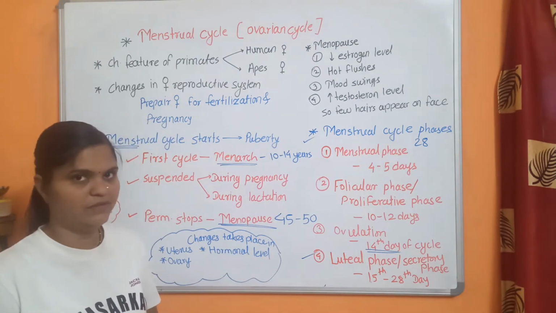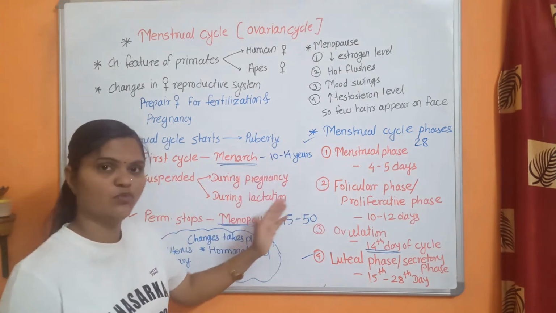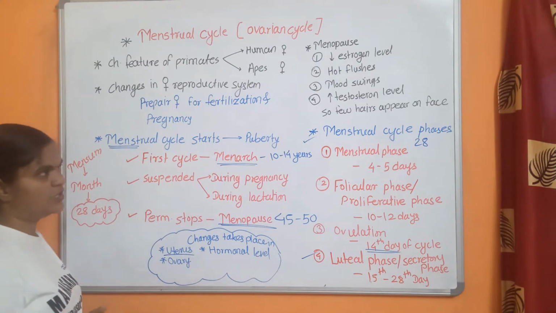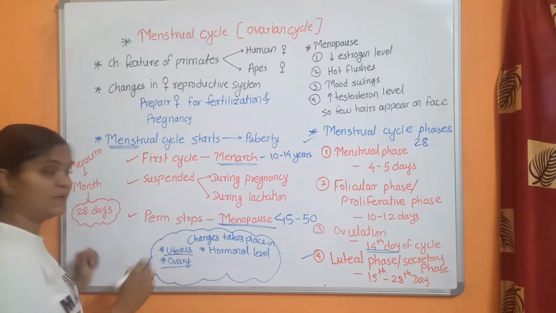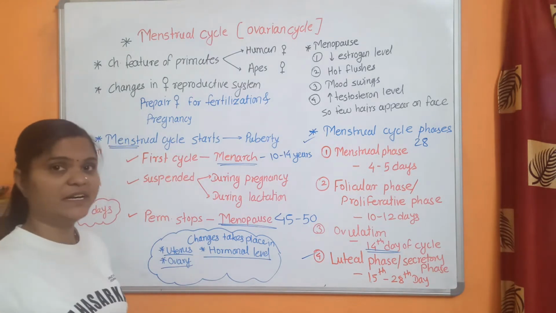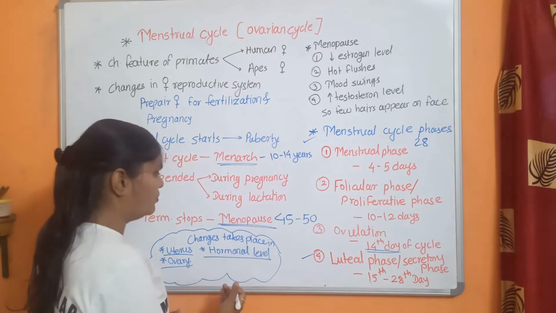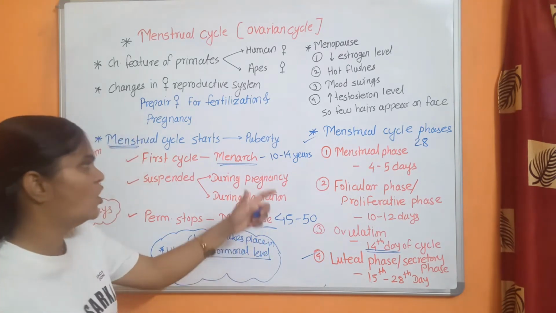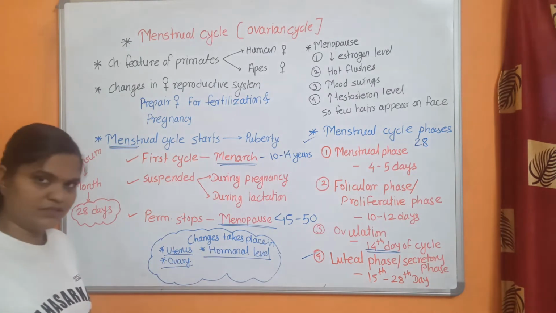In the next video, we are going to look at it in the form of a diagram, what changes will take place in the uterus. So during the menstrual cycle, what changes take place in the uterus, what changes take place in the ovary and the hormonal level. Hormones are secreted by the ovary and also by the pituitary gland. So because of that hormonal level, what changes occur in all these organs, we'll see in detail in the next lecture. Thank you.